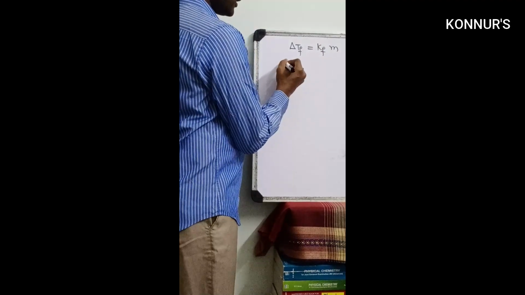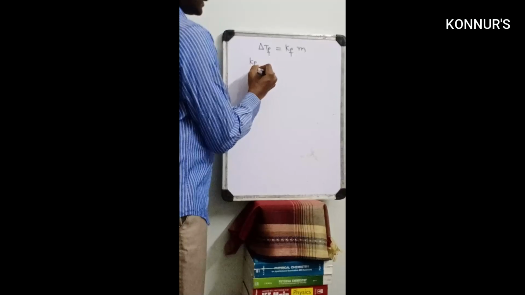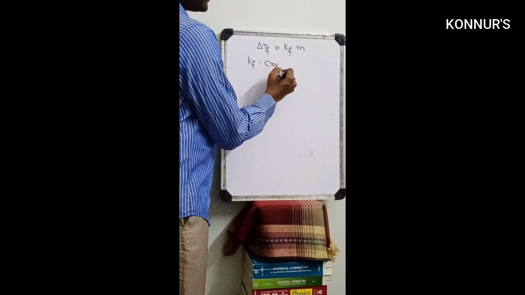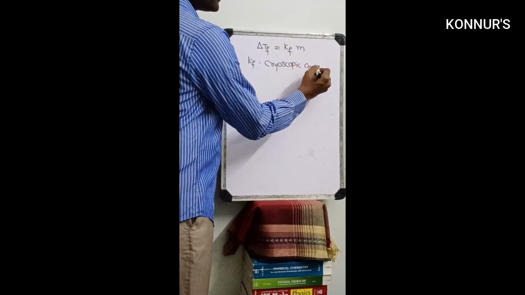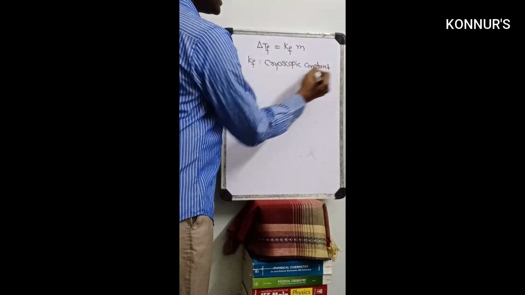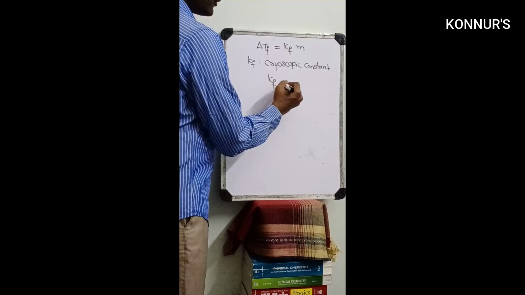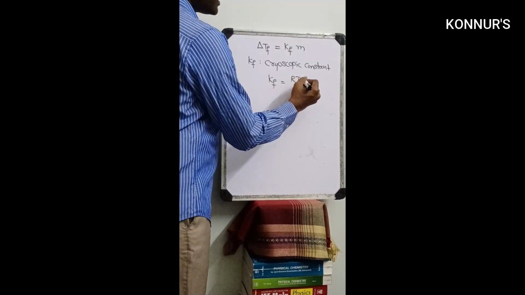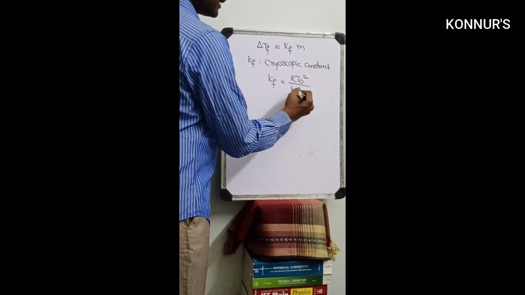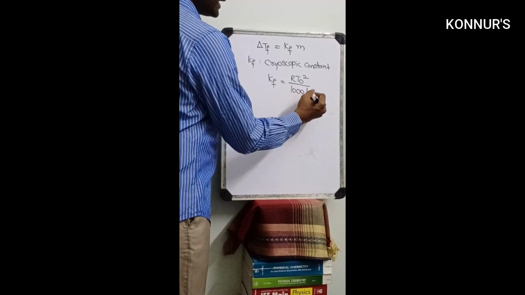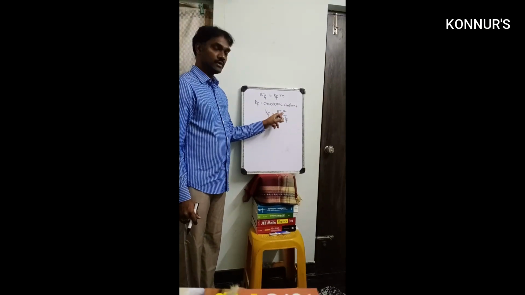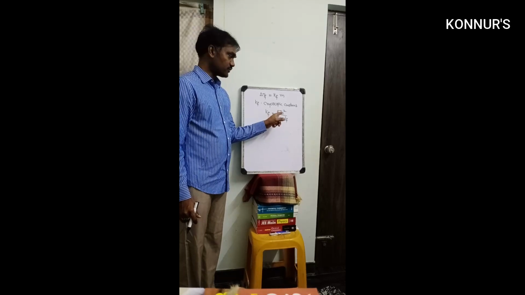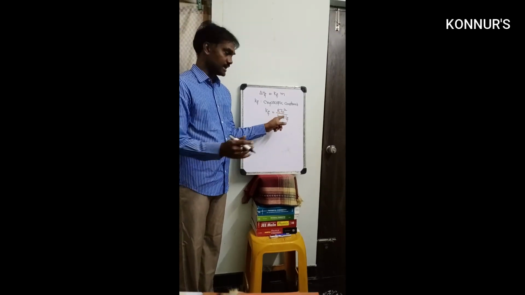So KF is the cryoscopic constant. What is the value? KF equals RT0 square by 1000 LF. T0 means the pure solvent freezing point. For water that is 0 degrees centigrade.